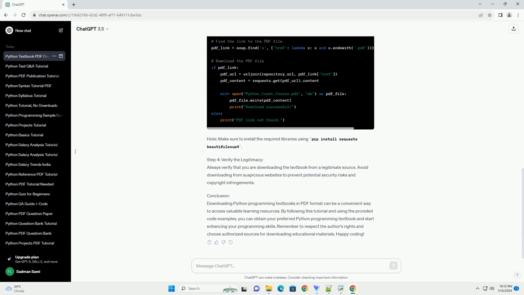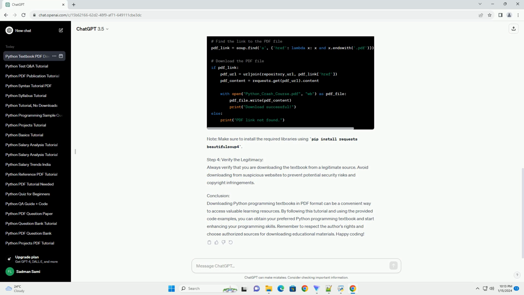Example. Let's say you want to download Python Crash Course by Eric Matthes. Visit the official website or search for the book on GitHub. If the author has provided a PDF version, it should be available for download. Note: make sure to install the required libraries using pip install requests beautifulsoup4.